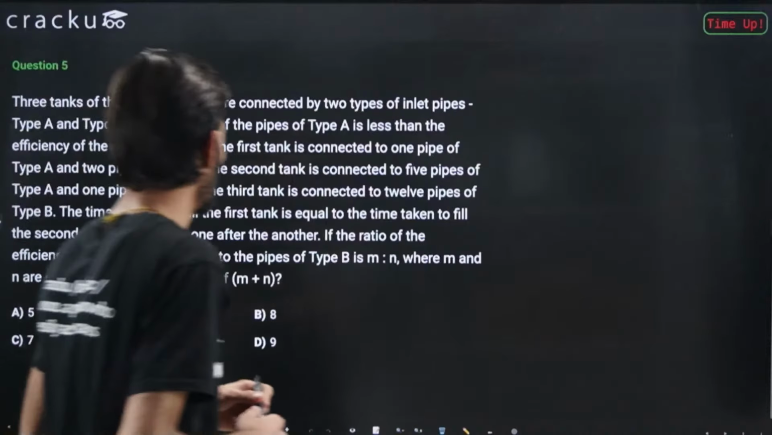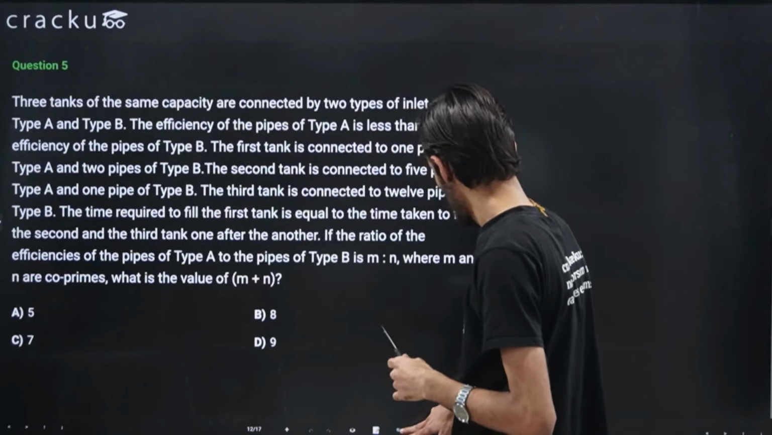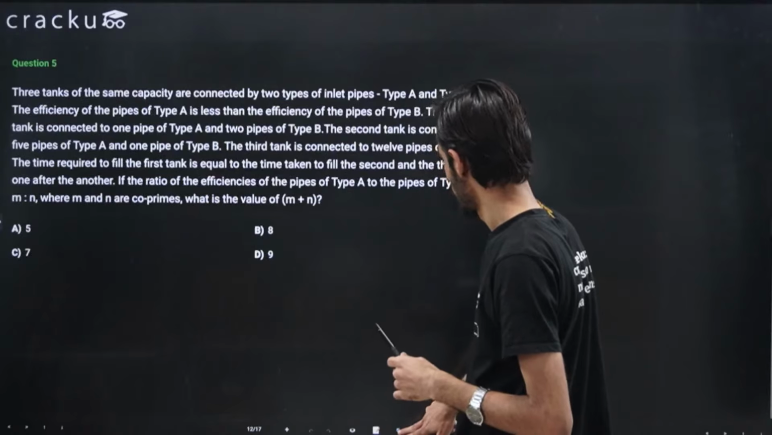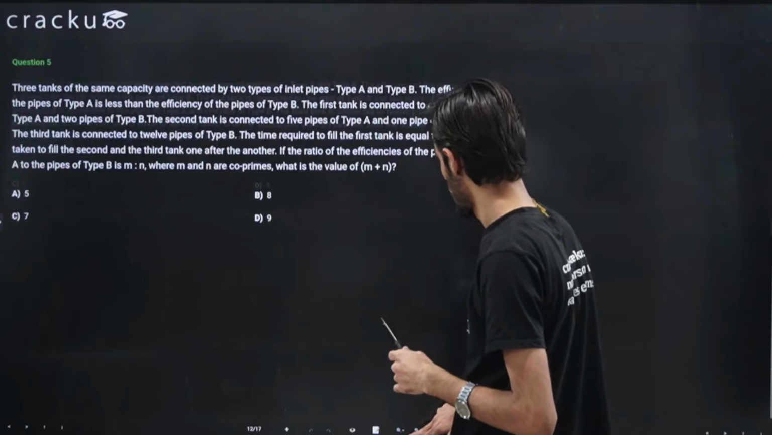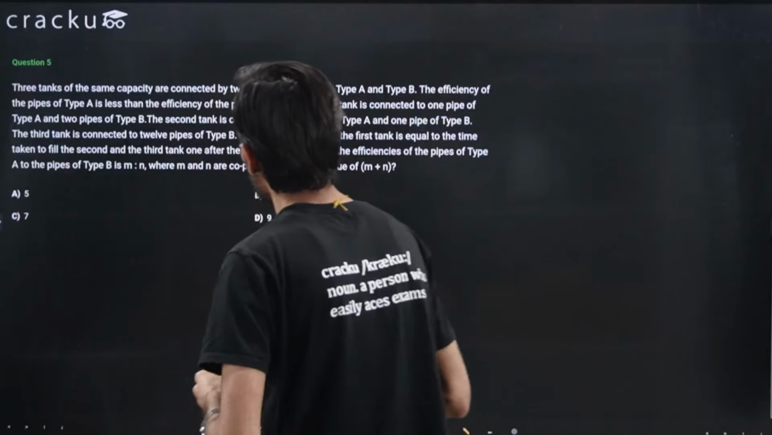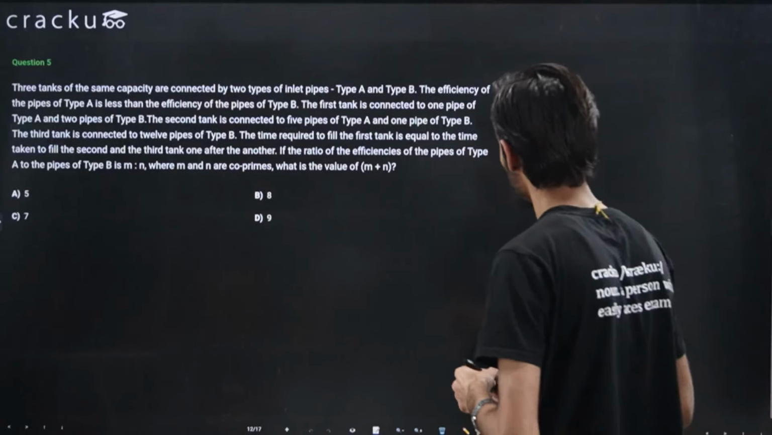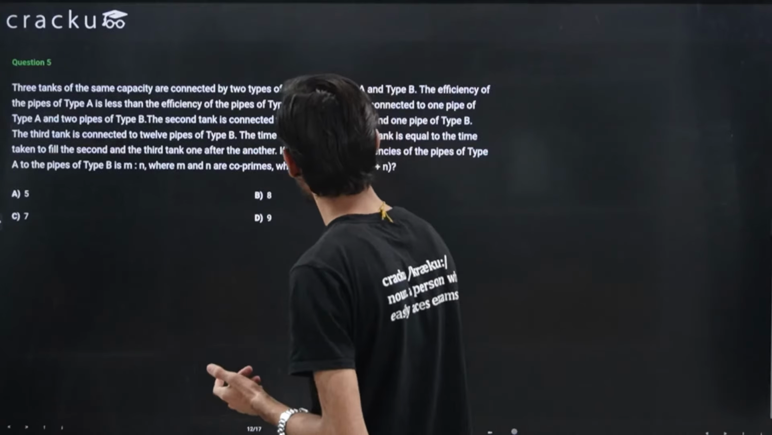Okay, so the time is up. Let's try to solve this. Okay, so in this question we are given that three tanks of same capacity are connected by two types of inlet pipes, type A and B. So both are inlet pipes, right?